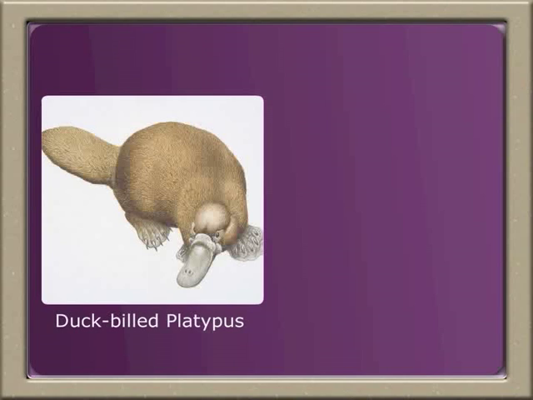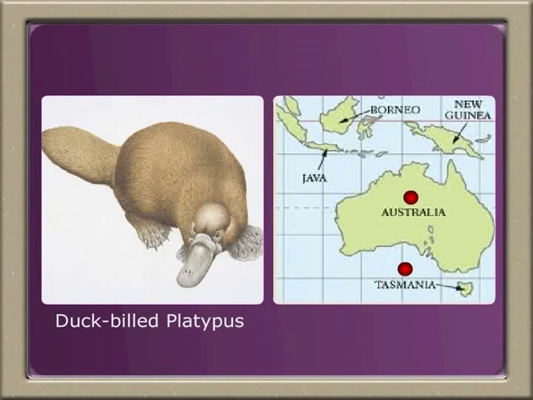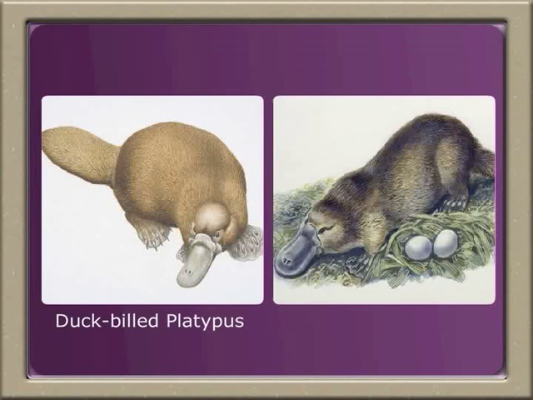Duck-billed platypus lives on the river banks in Australia and Tasmania. This is also a mammal, but lays 2 small eggs in a nest at the end of a long burrow in mud.